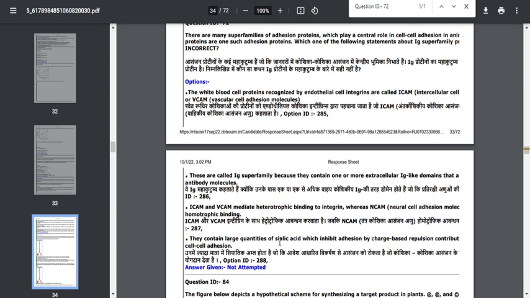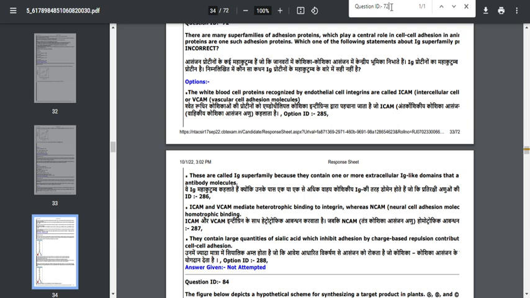But here they mention that this sialic acid is inhibiting cell adhesion, but that's not a thing. Nowhere in any research article did they mention this role of sialic acid. So ultimately, you can't challenge this question. The correct option is an incorrect statement: a large quantity of sialic acid which inhibits adhesion molecules. They are asking for the incorrect one, so please read the question correctly. That's what I just mentioned to you.